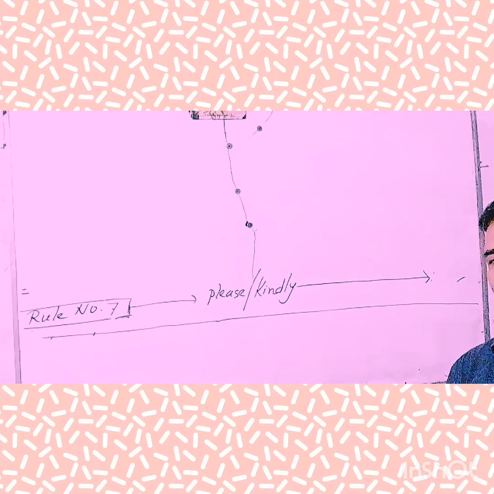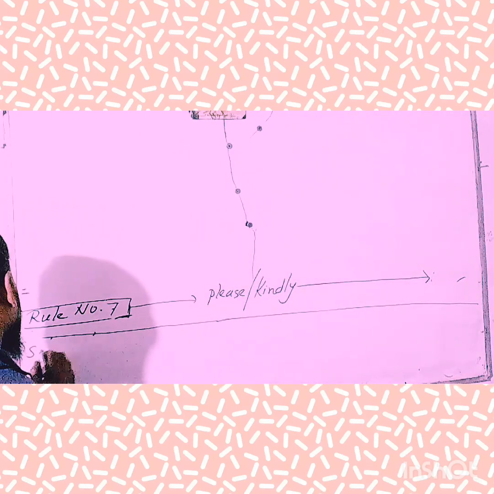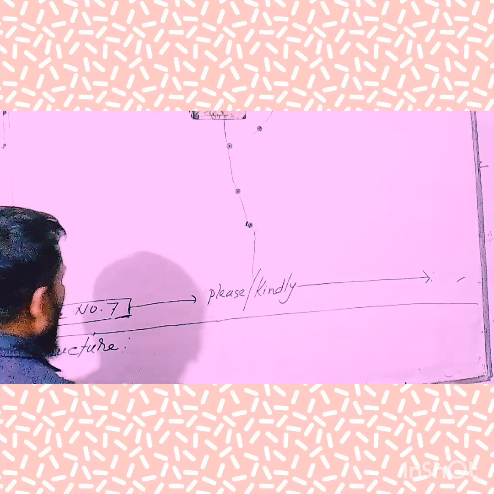Of course, such sentences starting with "please" or "kindly" refer to a sentence of request. In this case, you'll have to write down the following structure. The structure is given below.